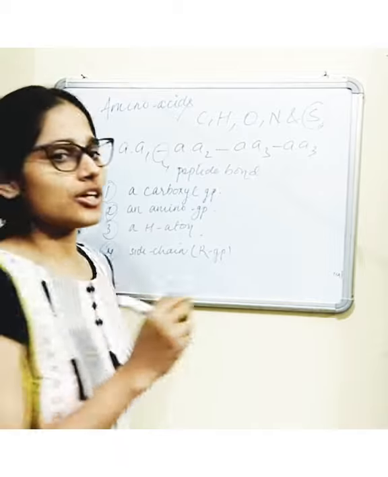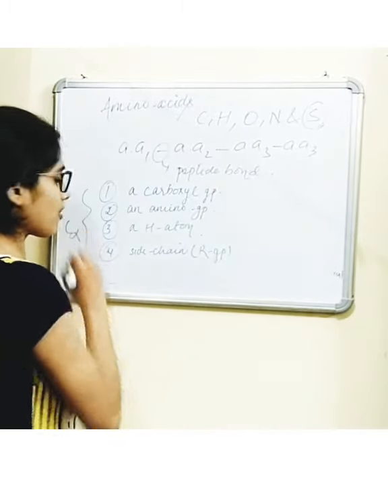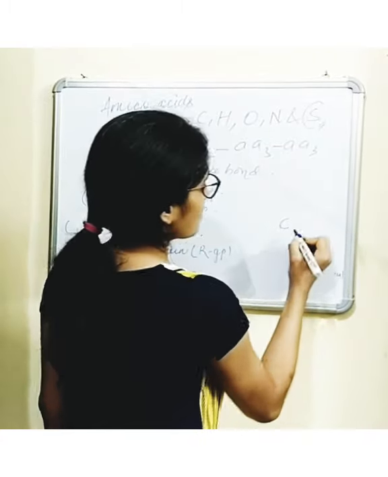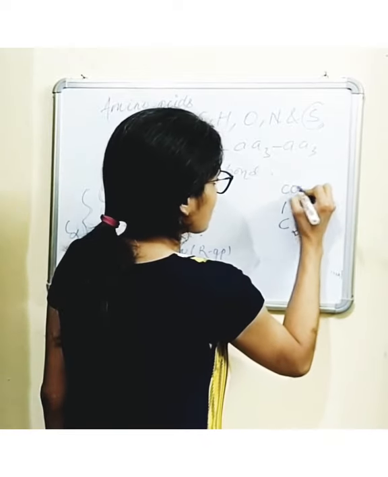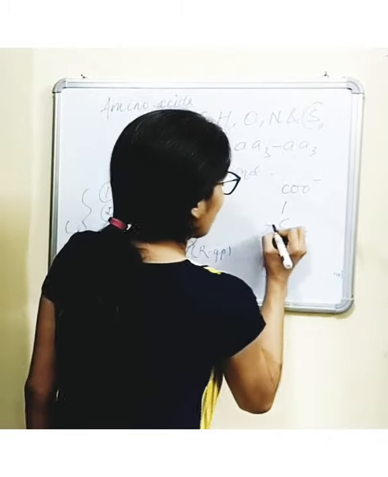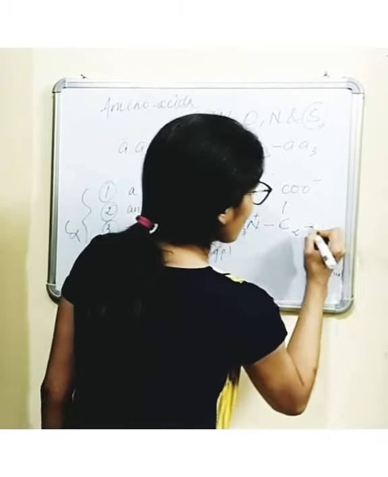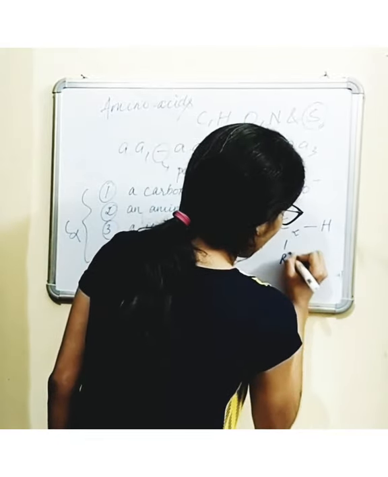All these are linked to a central alpha carbon atom. So the general structure of an amino acid looks like this: the central alpha carbon atom, a carboxyl group, an amino group which is positively charged, a hydrogen atom, and a variable R group.